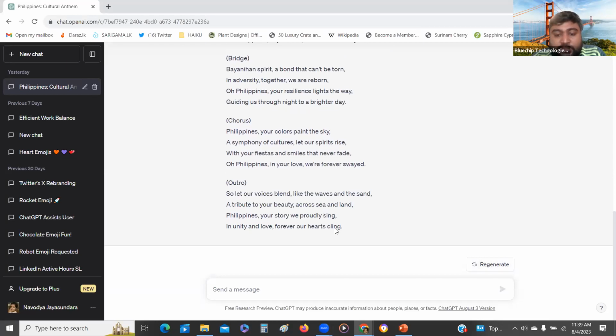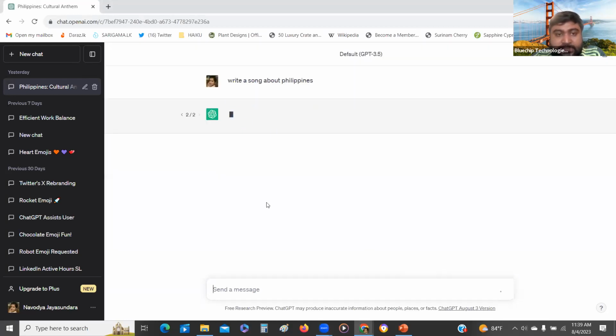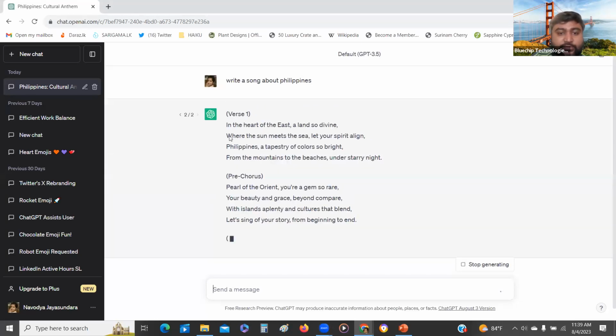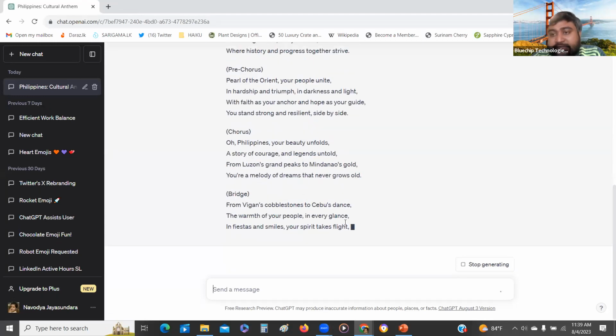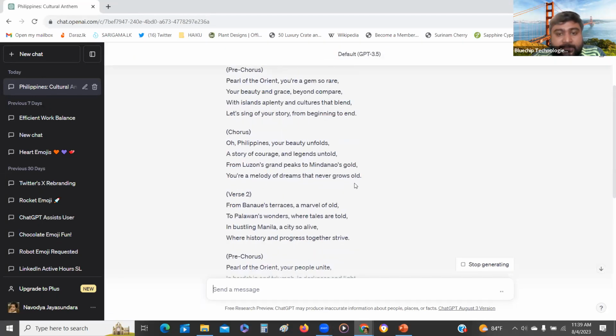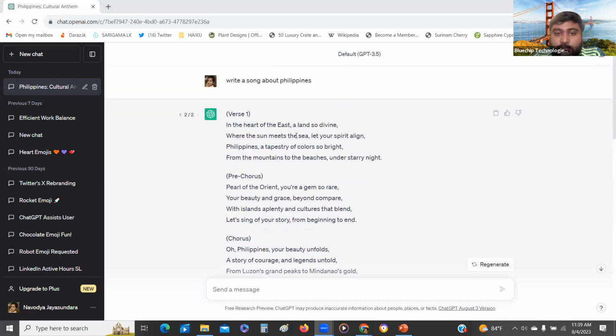Then I click regenerate, and in a couple of seconds you will get a regenerated song, right? You can see all the landmarks and popular places in the Philippines added into the context of the song, and it's a unique one. It's different, and you can check with copywriting tools whether it's copyrighted from somewhere else.